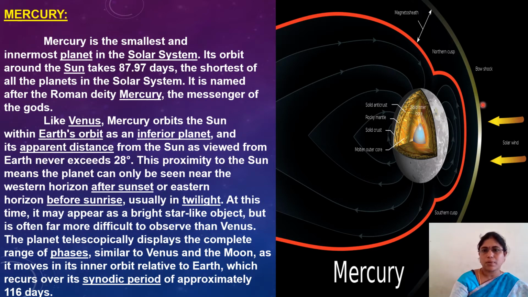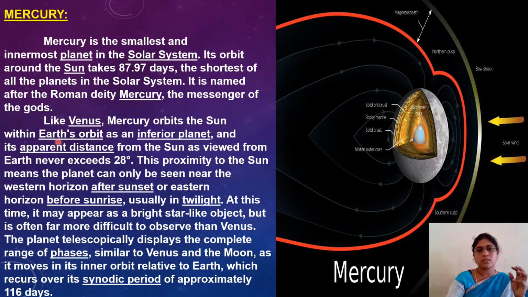Here is the path on which this planet rotates around the sun. See here, Mercury takes 87.97 days to complete one revolution around the sun, which means approximately 88 days, because it is the nearest planet to the sun. It was named after the Roman deity Mercury. Mercury means the messenger of the gods.